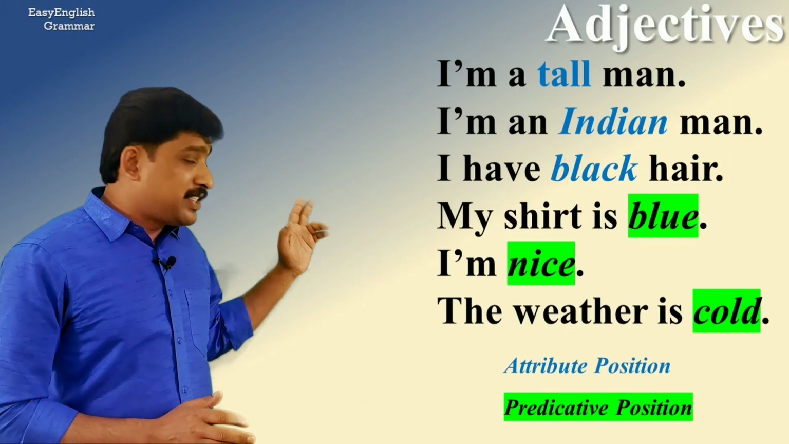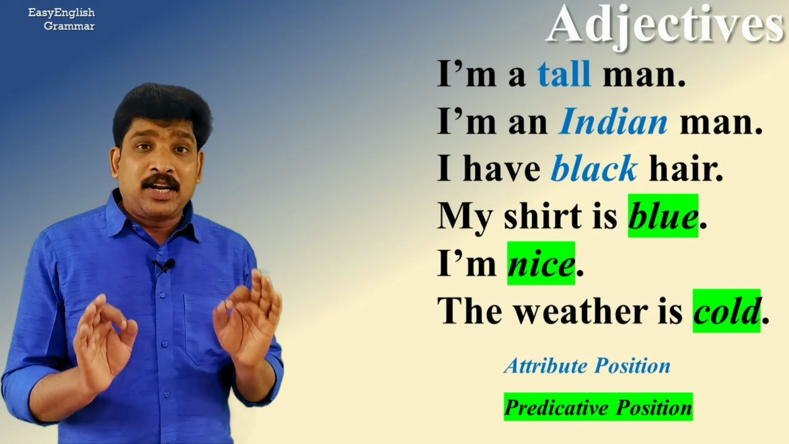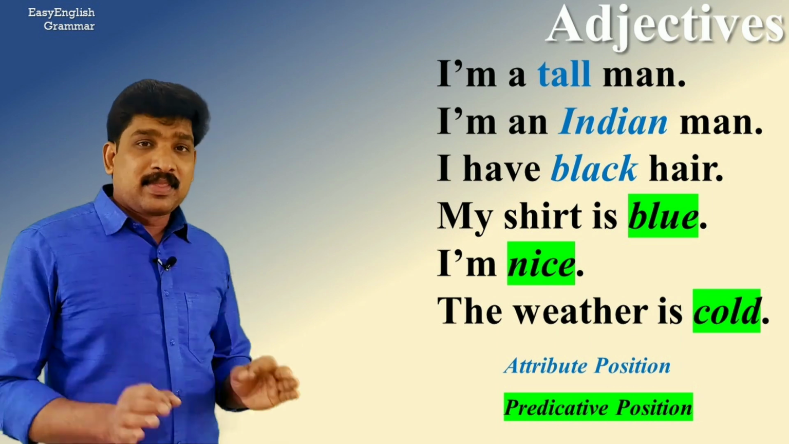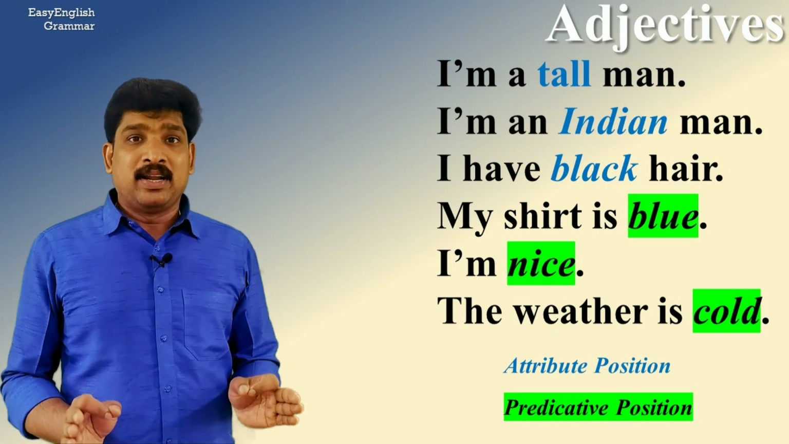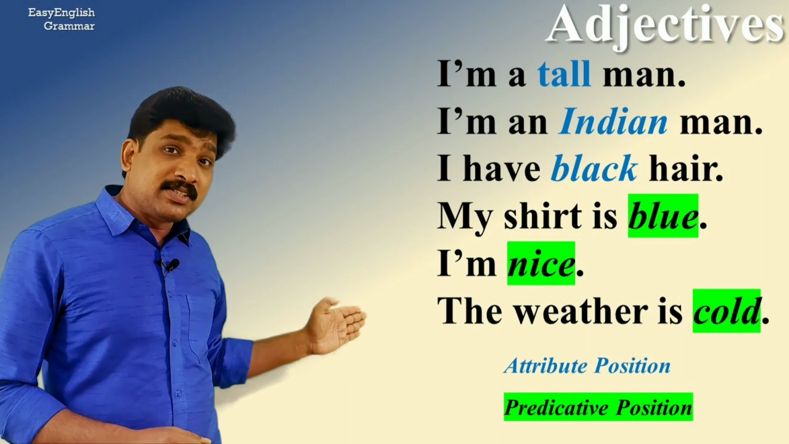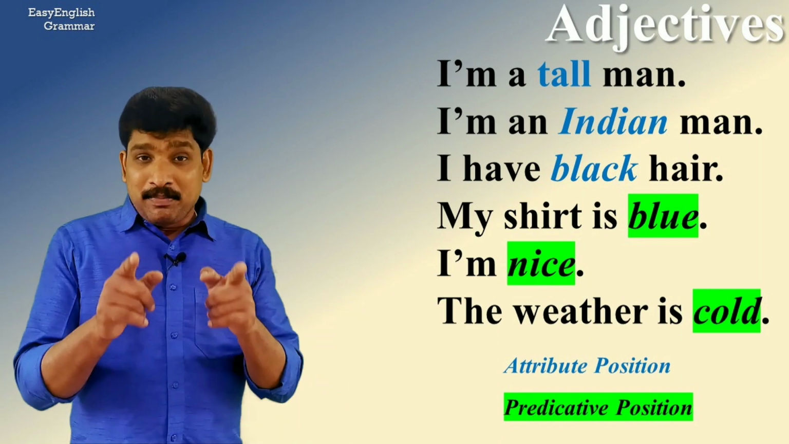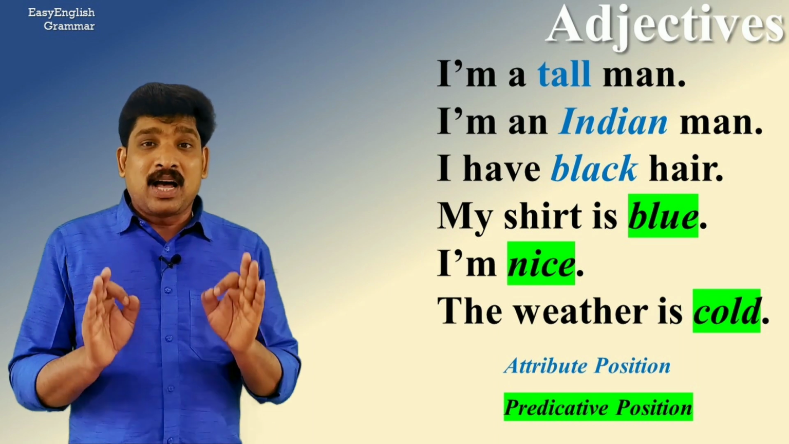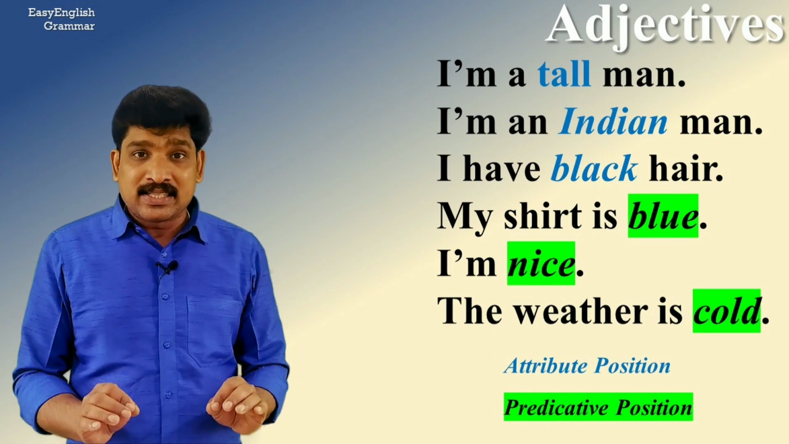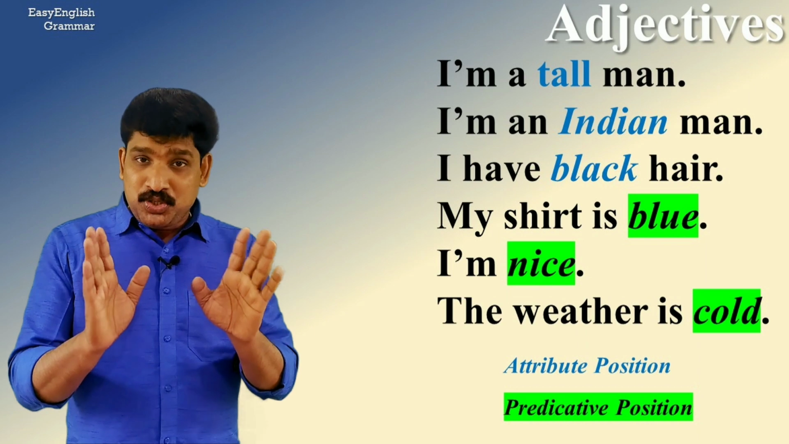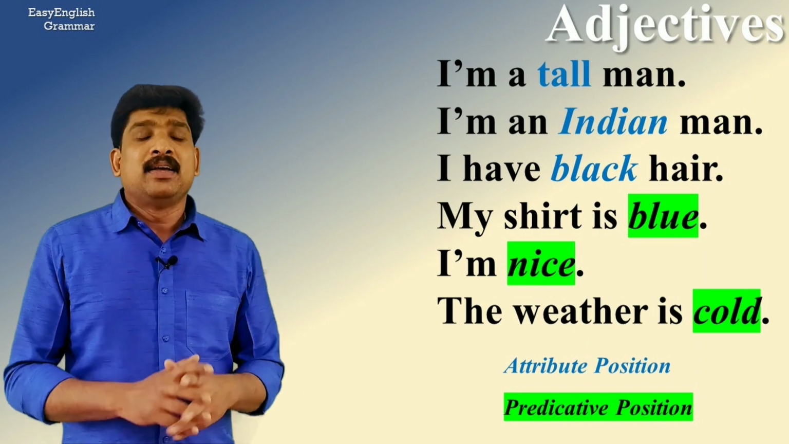Now, in the first three sentences, it is the attribute position. Remember, the adjective comes before the noun, and in the last three sentences, it is in the predicative position. Remember, the adjective comes after the noun and in this case, after the verb to be. I hope you understand this.